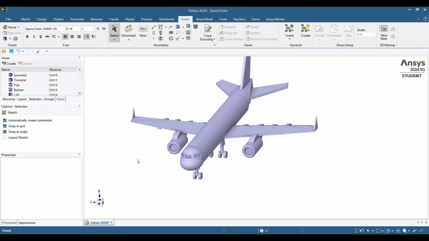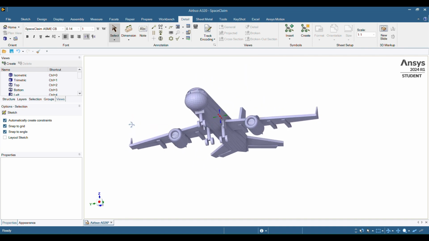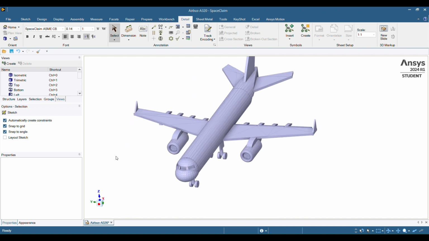All right, here we go. All right, so let's get started. So first, we're going to open up the STL file. It is the Airbus A320, and then we're going to start off with a couple of views.